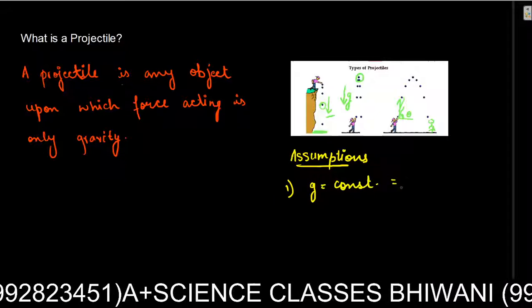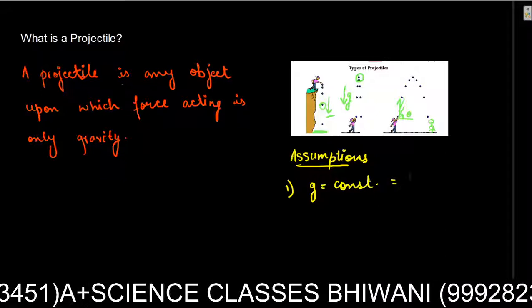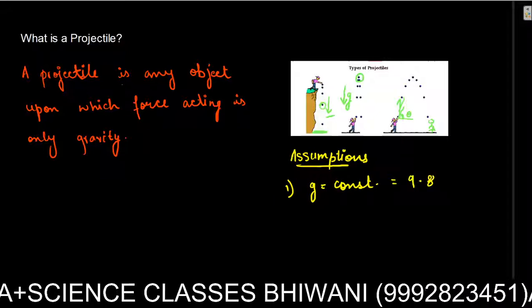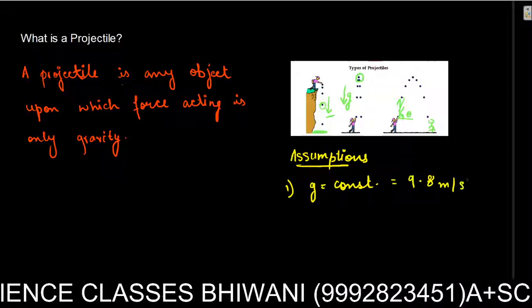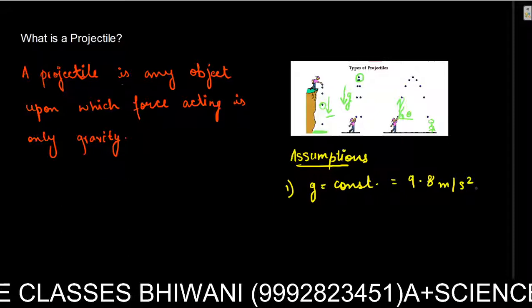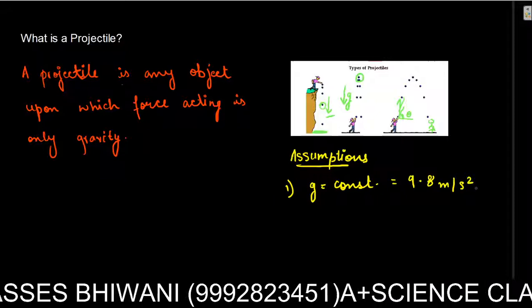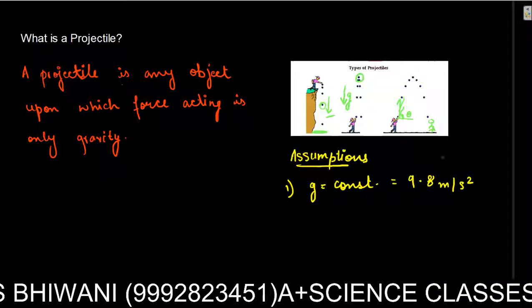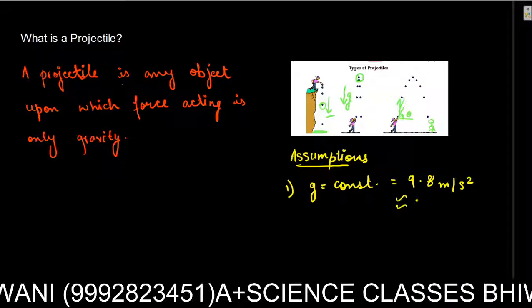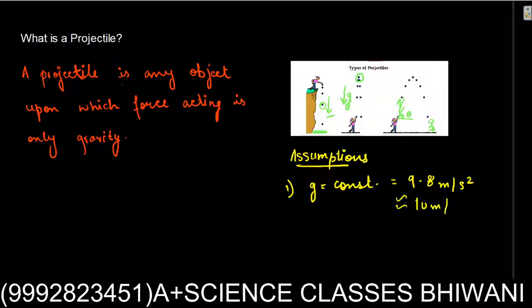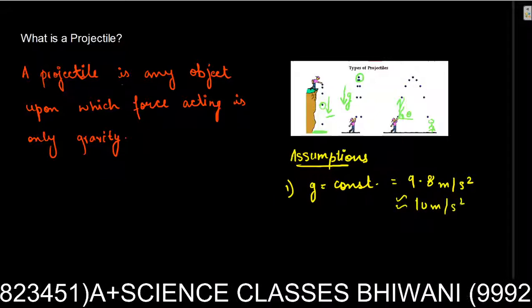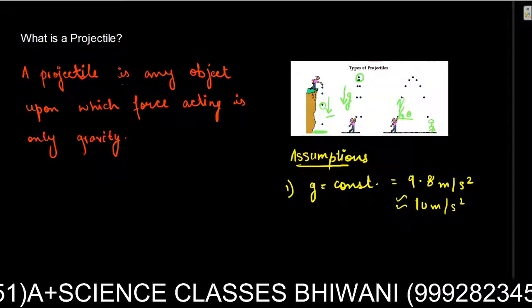We know that acceleration due to gravity has an average value of 9.8 meters per second squared. It is not uniform throughout the surface of the earth, so we assume that it is constant, or approximately equal to 10 meters per second squared. We sometimes use the values according to our questions.